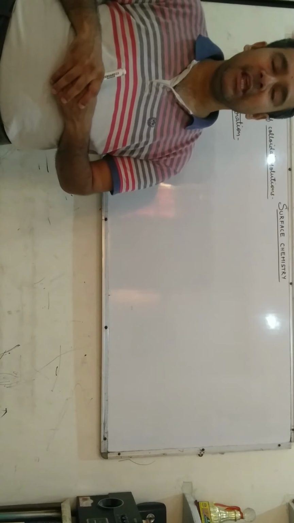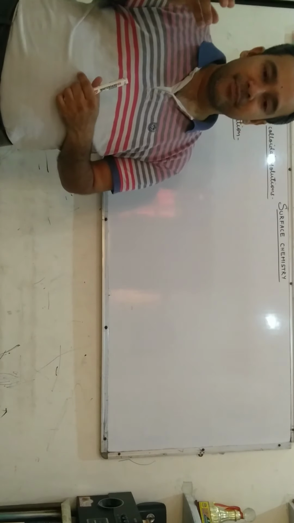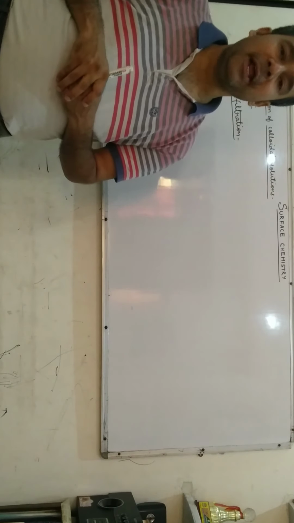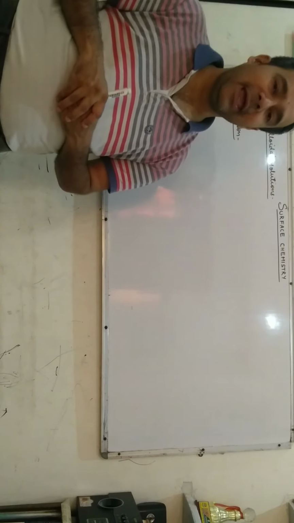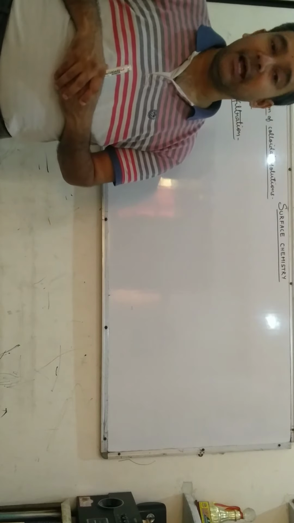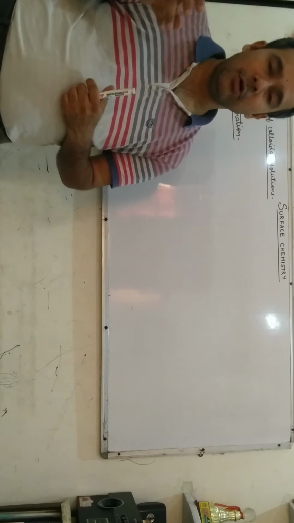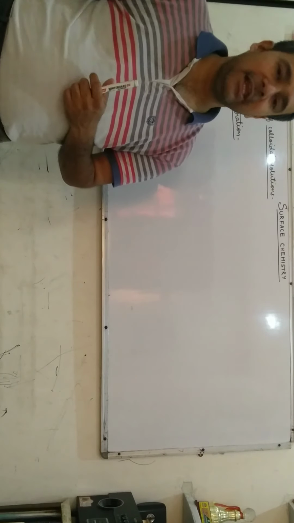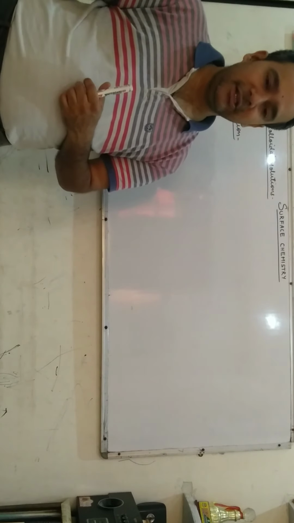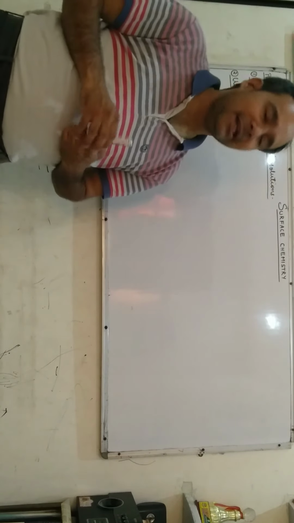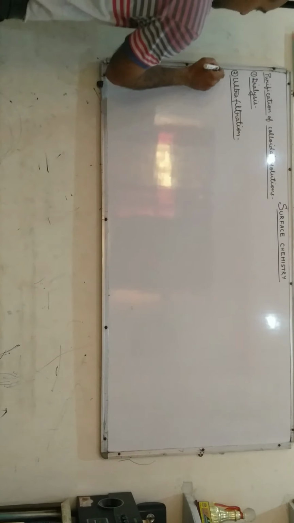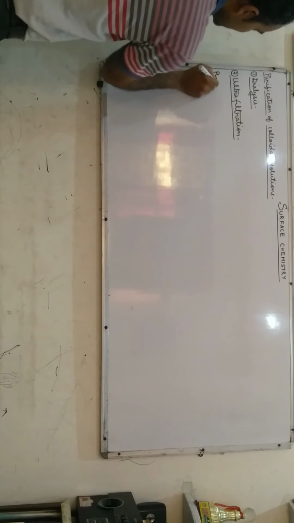Students, collodion is a 4% solution of nitrocellulose in a mixture of alcohol and ether. Now let us discuss the properties of colloidal solutions.